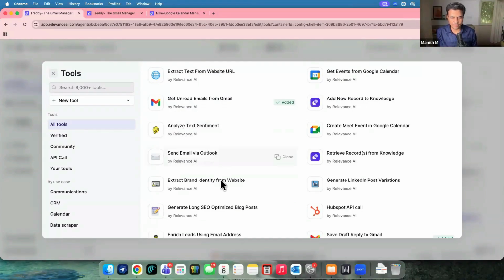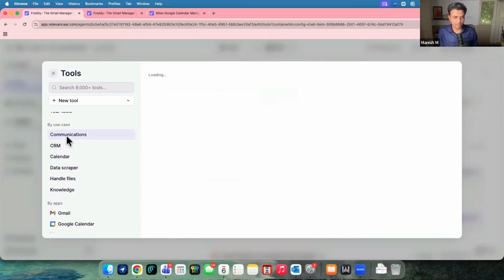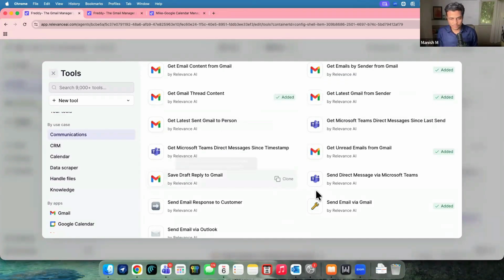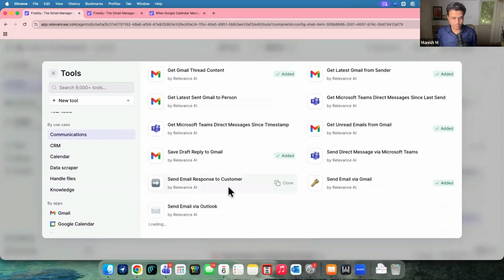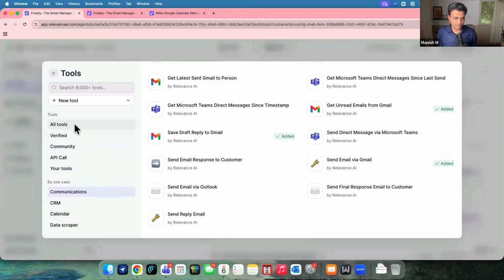So analyze text, send email via Outlook, extract brand editing from website. And they are also classified something like this. So by communication, by CRM, calendar, data scraper, and so on. Let's see if we go with communications. Let's see what all tools are usable for the communication part. See, add lead to email campaign, automatically done by Relevance itself. Create a meeting in Google Calendar. This can be done by Relevance itself, right? So Teams is there. Send email response to customer. Send email via Outlook. Again, different kinds of things are there.